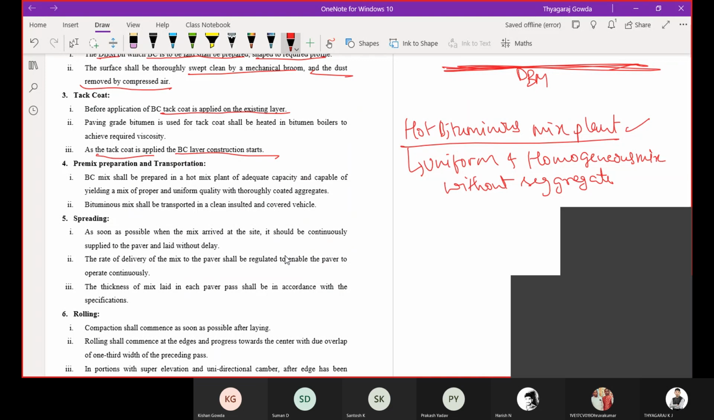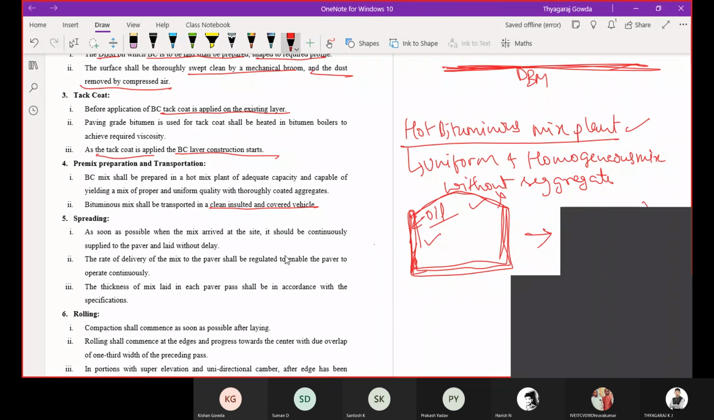Then it shall be transported in a clean, insulated and covered vehicle. I told you, the inner side of the truck we are going to apply with oil. Why? Because the oil will reduce the heat transfer. So you apply the oil, and the top surface of the layer should be covered, that is, it should be taken in a covered vehicle. But in India, we are not going to use this insulation and covering the top.